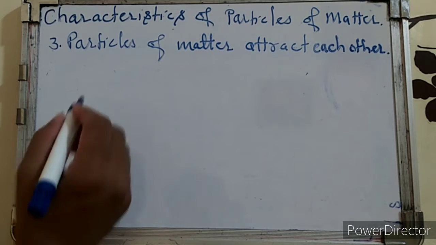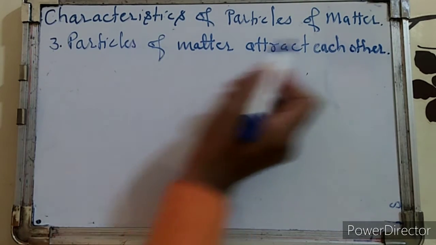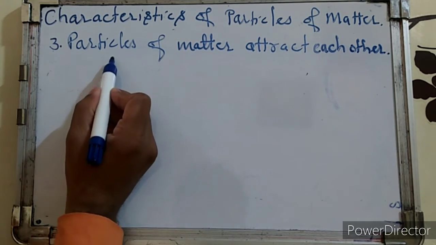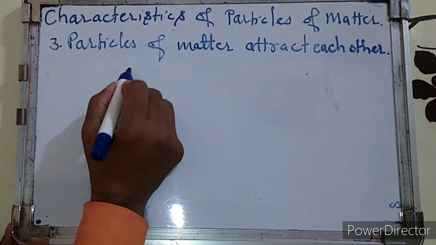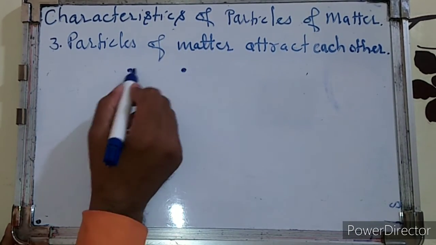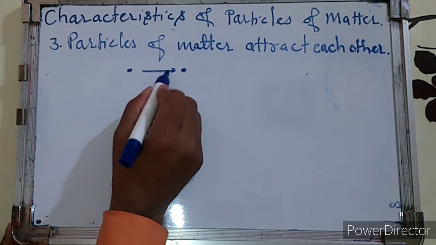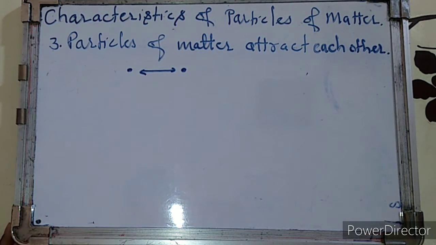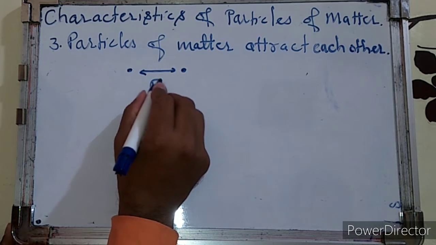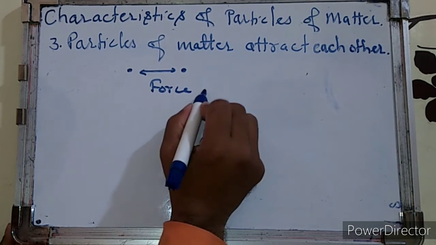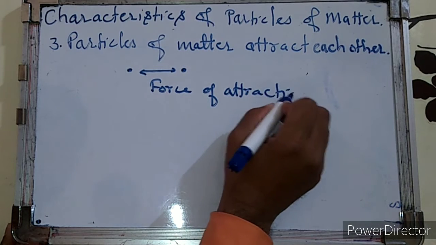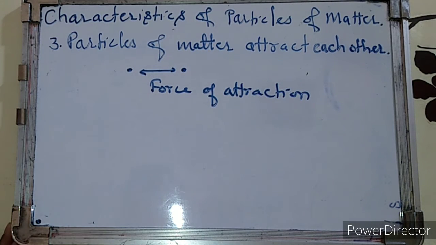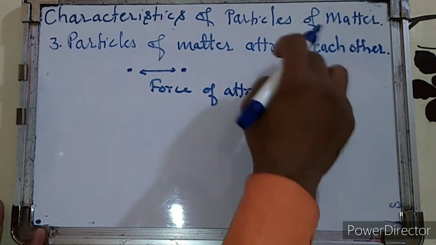Now let's see the third characteristic of particles of matter, that is, particles of matter attract each other. That means if you take two particles of matter, these two particles will have attraction among them. This is called the force of attraction. This force of attraction is well explained with the help of a few examples.